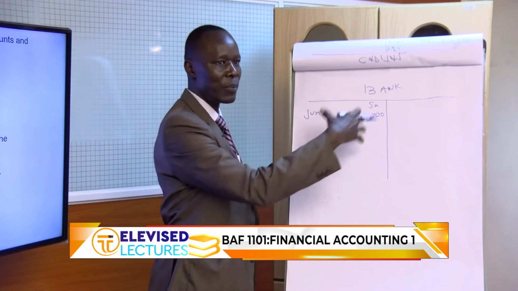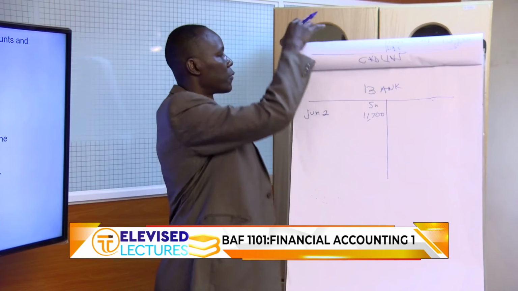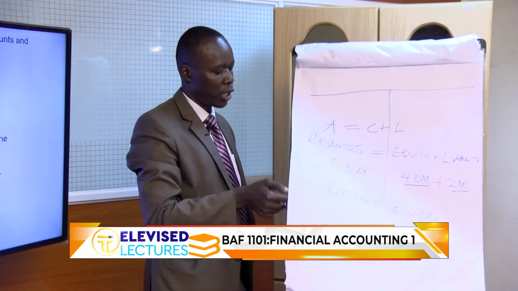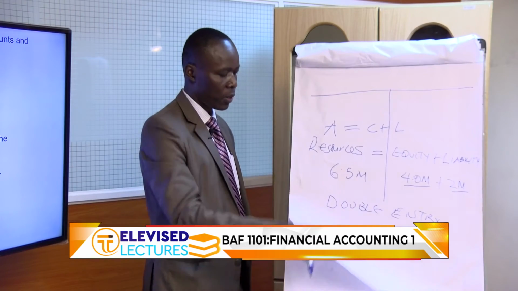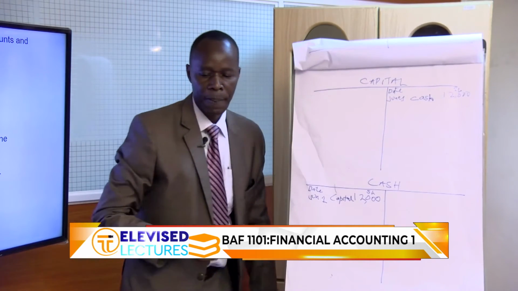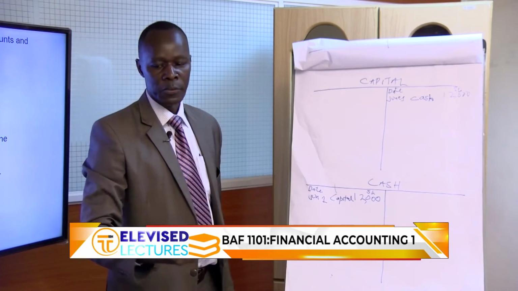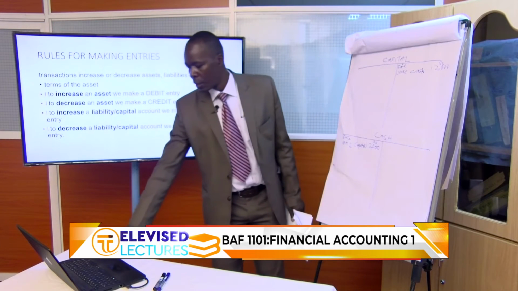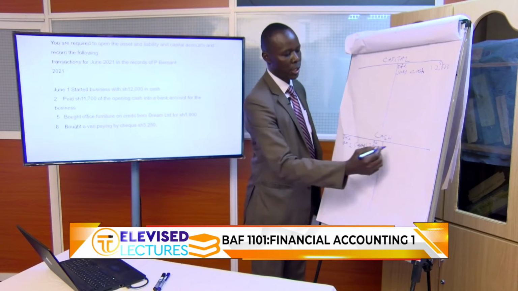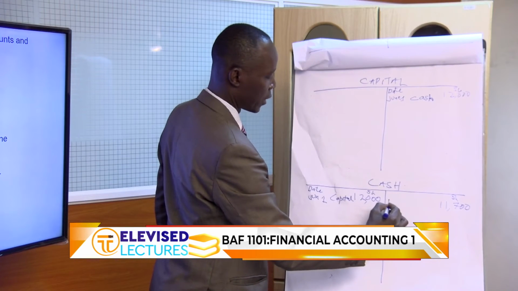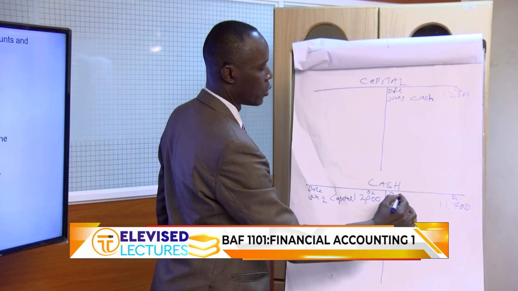Where will I complete the double entry? So this money came from where? From cash. So you have to go back to your cash account and record it. So if money is being moved from the cash account, is that an increase or a decrease? That obviously is a decrease of cash. And let's go back to our rules. When there's a decrease in an asset, what do we do? We credit. So we need to credit the cash account with the same amount that went to the bank account, okay? This is on June 2nd.